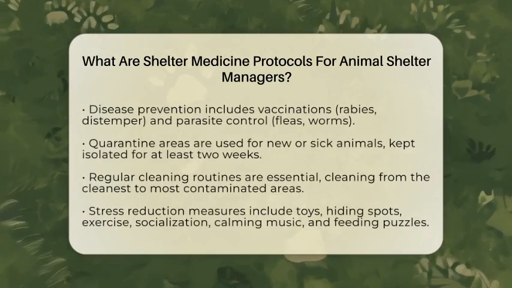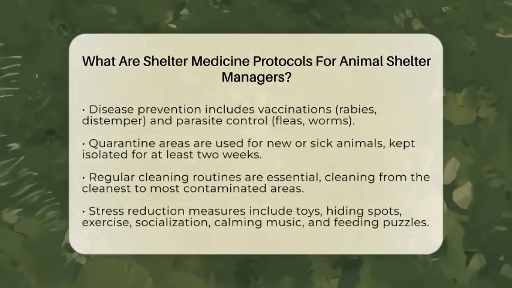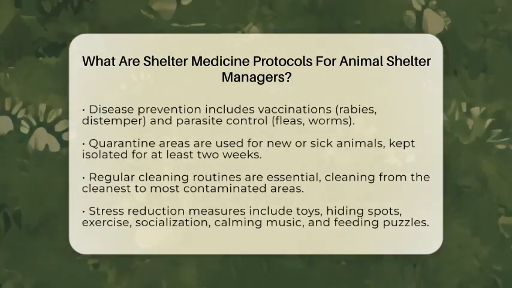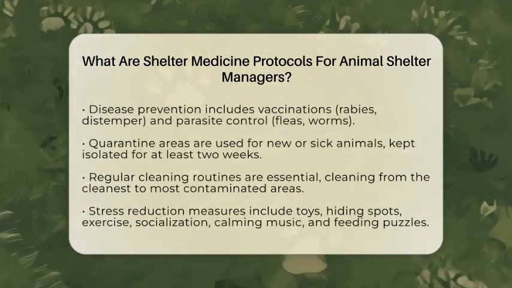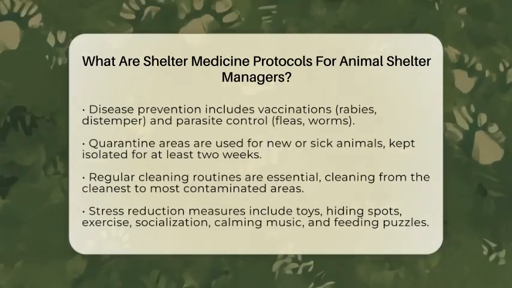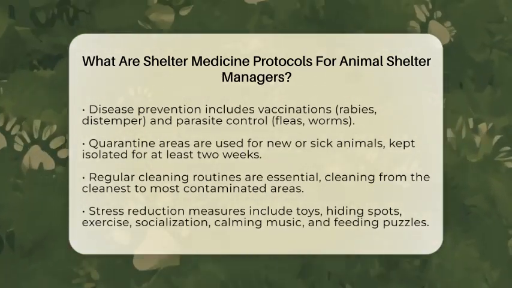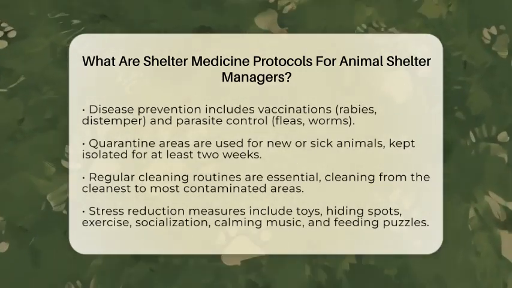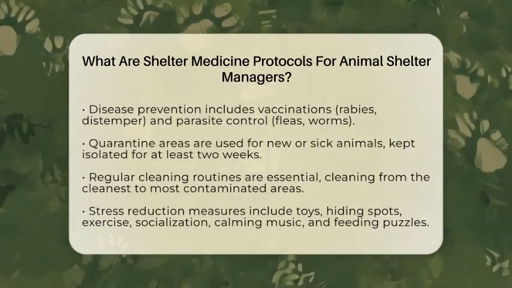Shelter managers follow strict disease prevention rules. These include vaccinating animals against common illnesses like rabies and distemper. Parasite control is also important, so animals are regularly treated for fleas and worms. Shelters have quarantine areas for new or sick animals. These spaces are isolated for at least 2 weeks to monitor health and prevent infection spread.